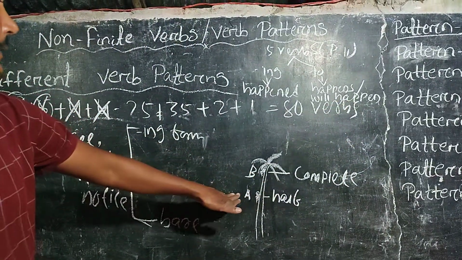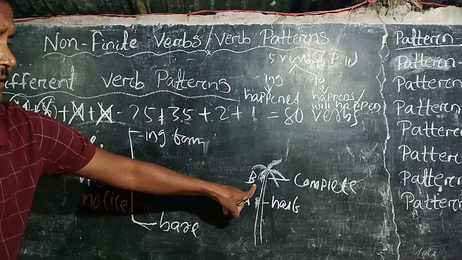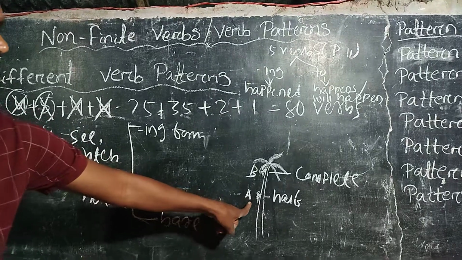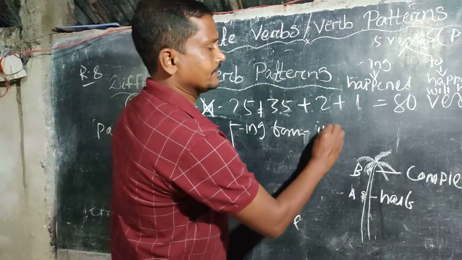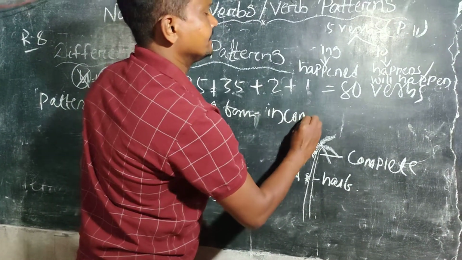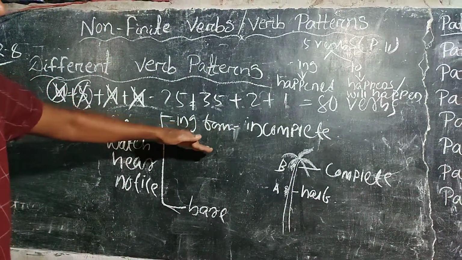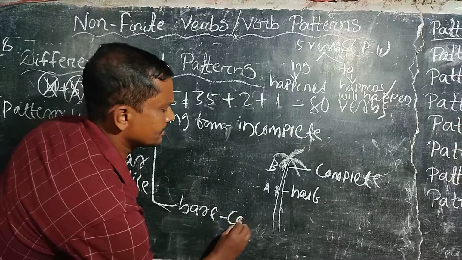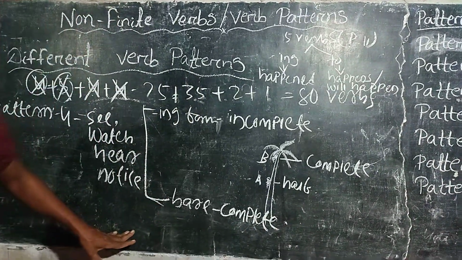That means now you can see here the monkey. Just like now you can see this is monkey name B and this is the monkey name A. So I can say that in case of incomplete, we use ing form. But in case of complete, we use to infinitive.